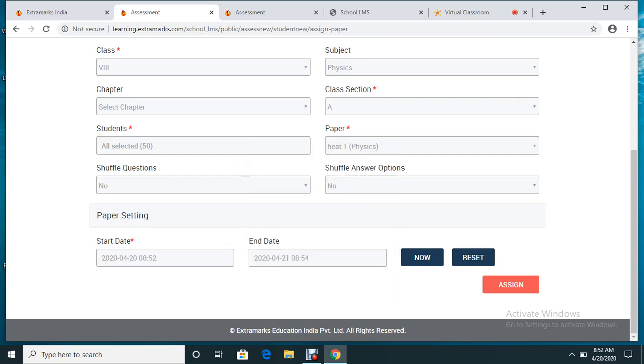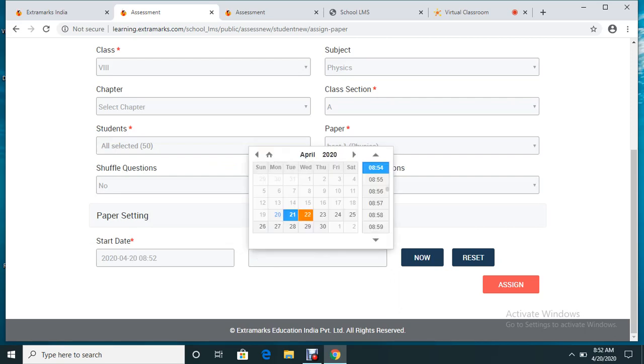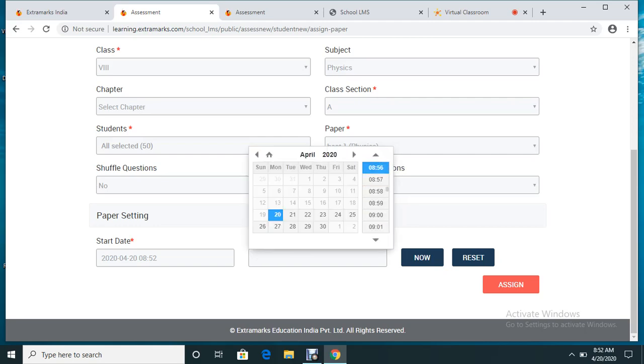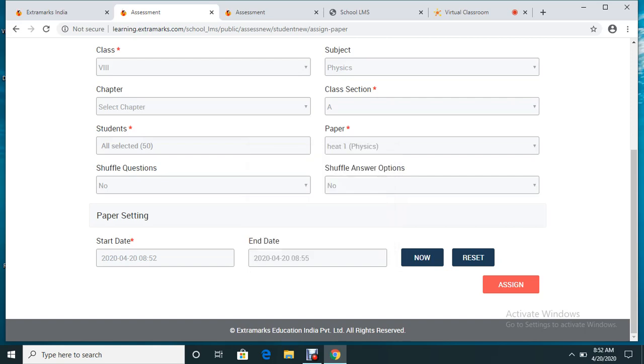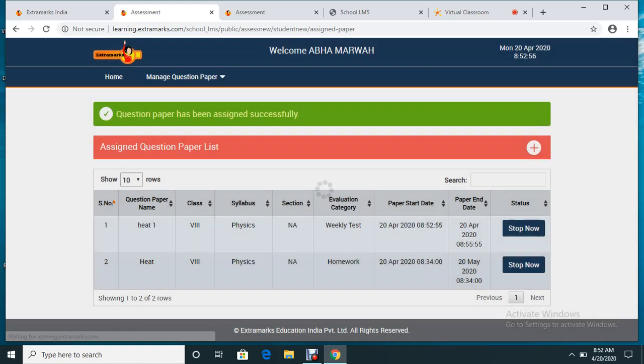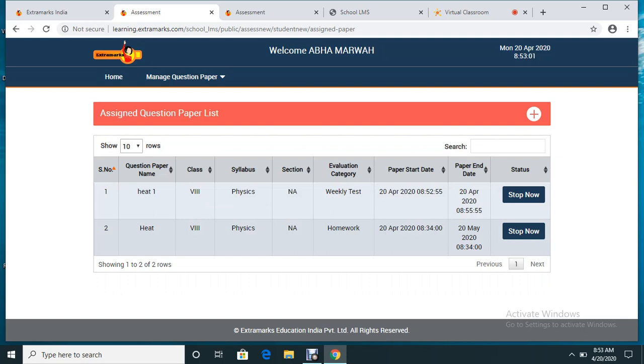So I will not give an end date, and the duration will be 2 minutes only. So it will be 8:56 because my question paper will start at 8:52. It will get over by, okay, assign. Now start date and end date means how long the question paper will be there. So if your total time duration is 2 minutes, it will be active for 2 minutes. If your total time duration is 10 minutes, it will be active for 10 minutes.